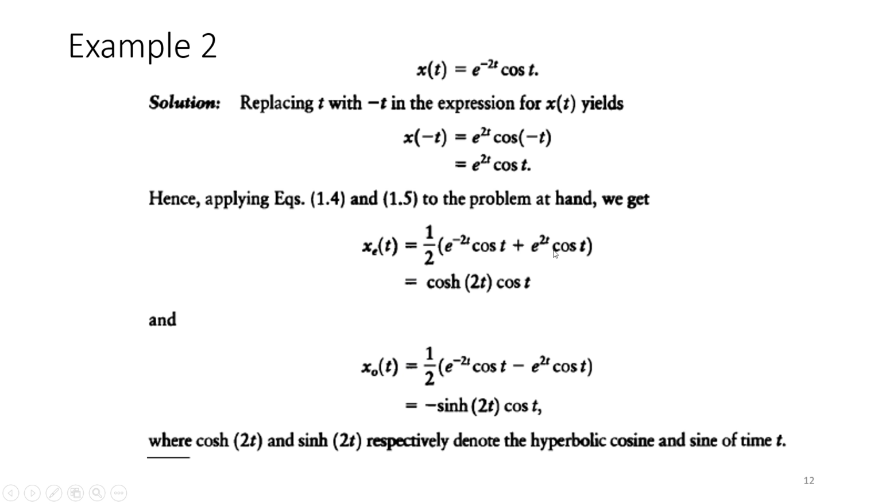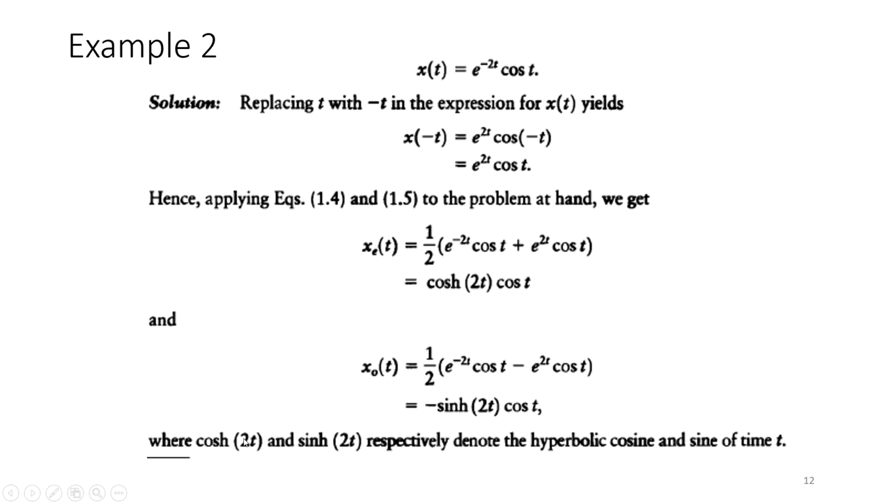So x_e(t) will be the summation of x(t) plus x(-t) and its half, that is cosh(2t) cos t, and the odd part is half of x(t) minus x(-t). That will result in minus of sinh(2t) cos t.